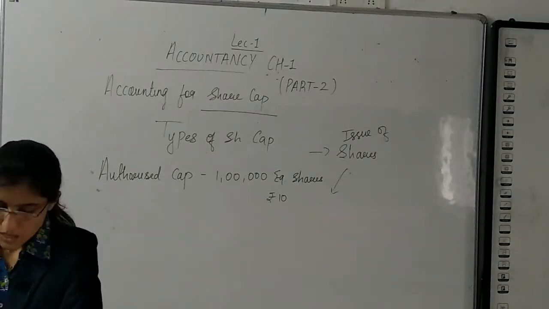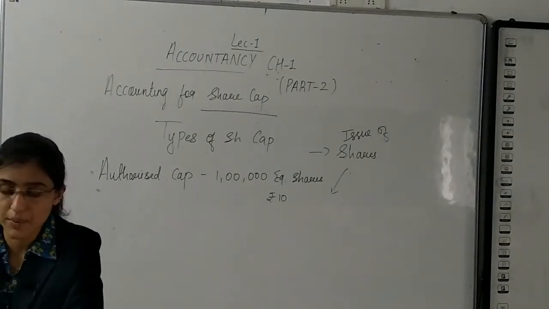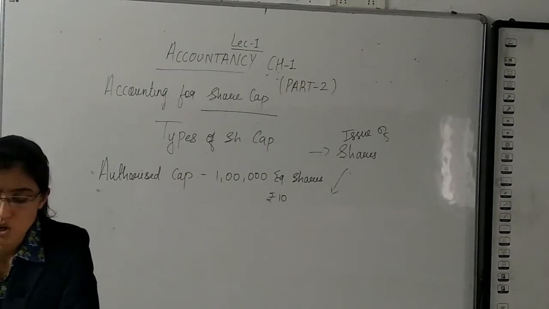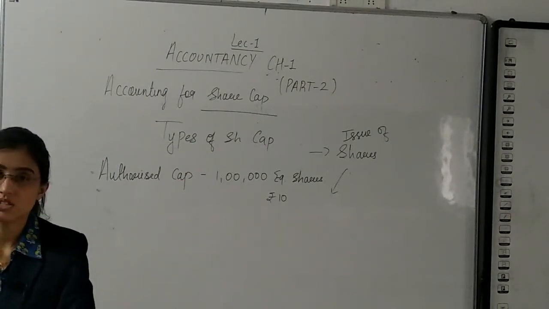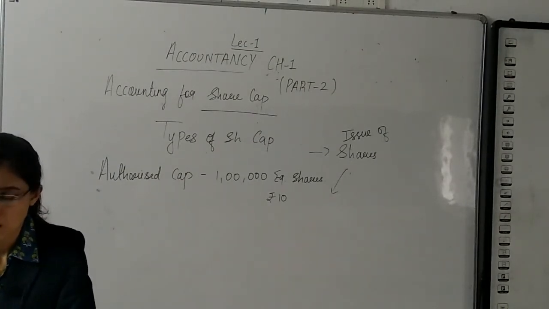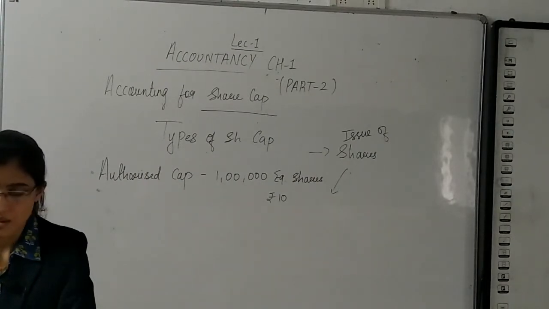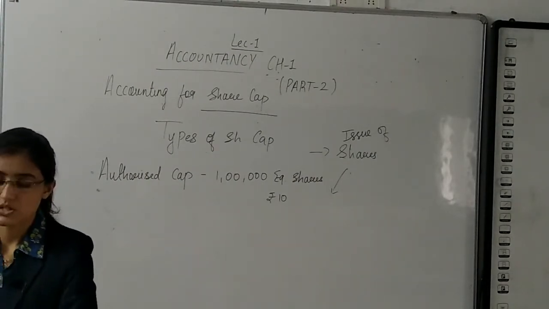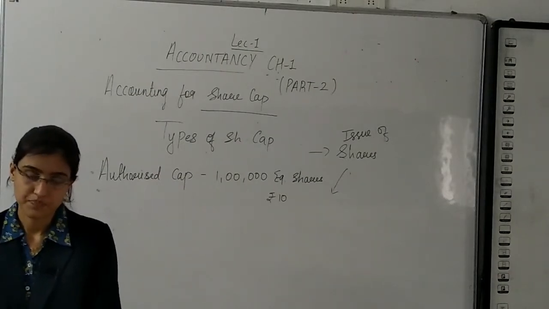Page number 5, the first topic, authorized, nominal or registered capital. They say the maximum amount which a company can accumulate by share capital during its lifetime is called authorized share capital.